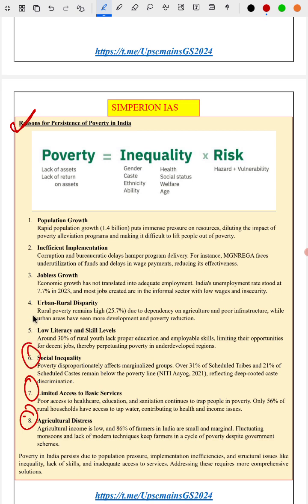Again, there is less literacy. And even when people are literate, very few are employable. So that is another reason: unemployment and jobless growth. Though the unemployment rate is 7.5%, among graduates it is 30% unemployment. Then population explosion and population growth. It may not be so today, but at one point population growth was one of the biggest reasons for poverty.